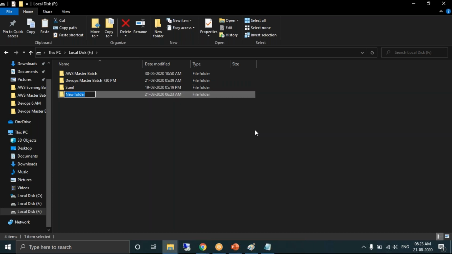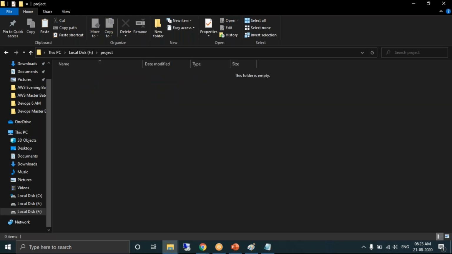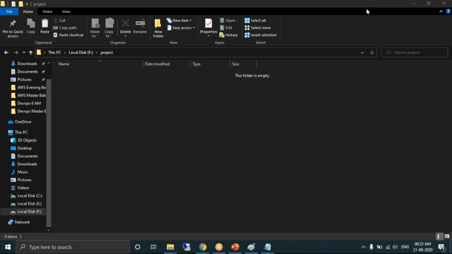Yes, I'm creating a new folder called project. Any folder, the folder name is not important. I have created a project. I'm working on a project. I am a Java developer. Technology is not important. Git works fine for Java projects, .NET projects, Python projects. It's a source code management tool. It manages the source code irrespective of the technology. So technology is not really important.